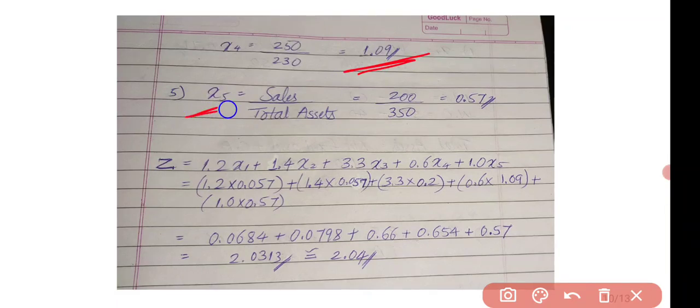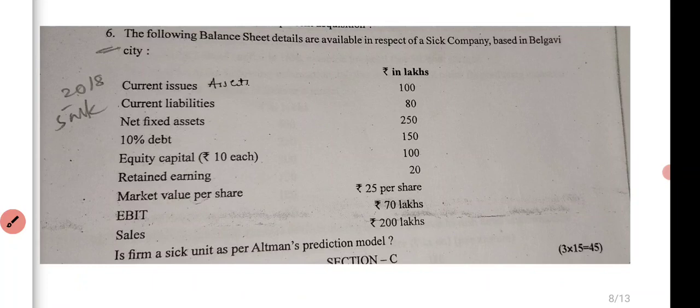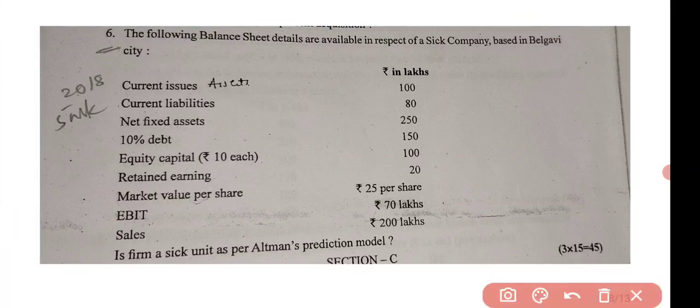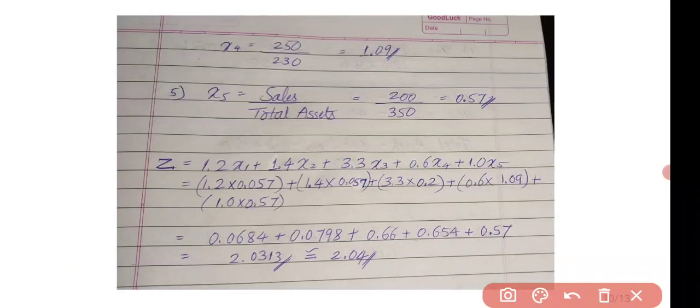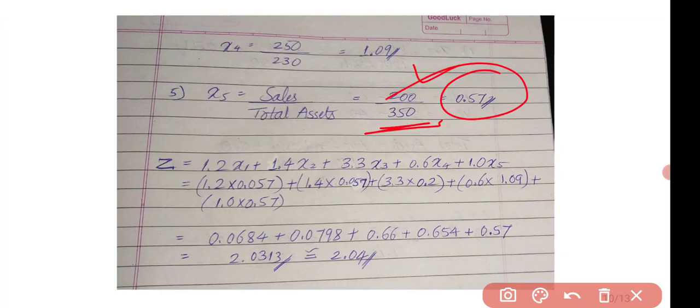Next we have to calculate X5. The formula is sales divided by total assets. Sales is already given in your question. See, the sales value is 200 lakhs. 200 divided by 350, our total assets, will give you 0.57. Okay, we have calculated the X1, X2, X3, X4 as well as the X5 value.